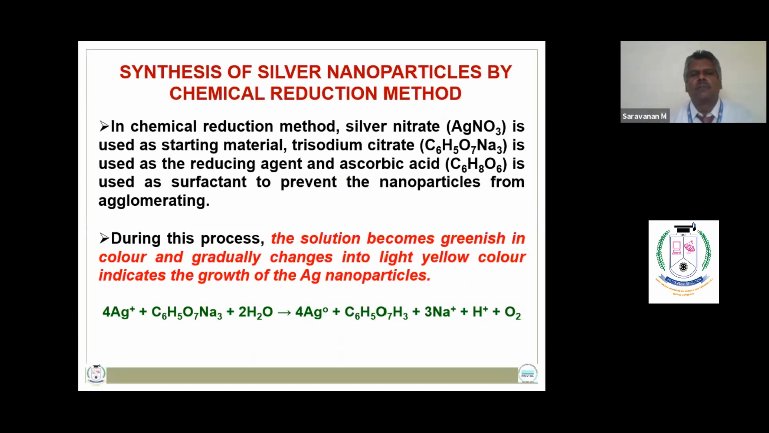Next, synthesis of silver nanoparticles by the chemical reduction method, in which silver nitrate, trisodium citrate, and ascorbic acid are used as precursors. During this process, when this mixture is stirred vigorously, the solution becomes greenish in color. Gradually, it changes into a light color, which indicates the formation of silver nanoparticles.